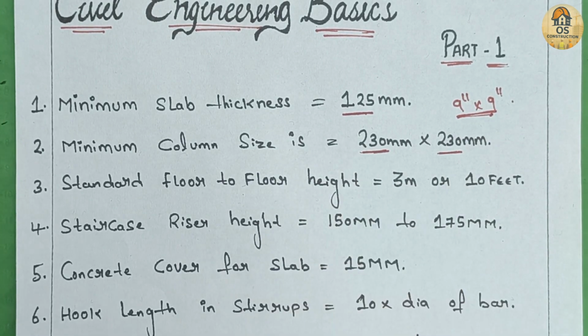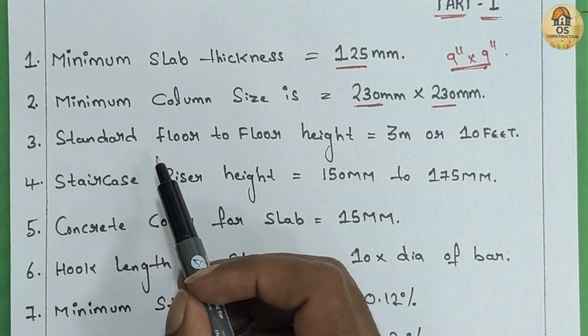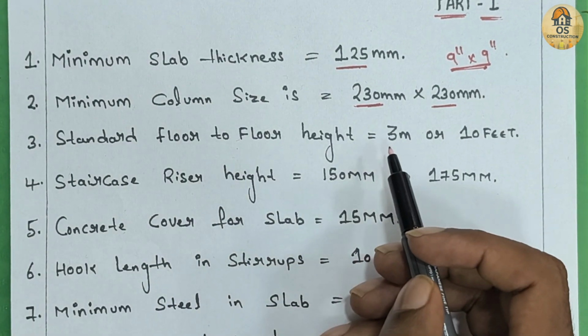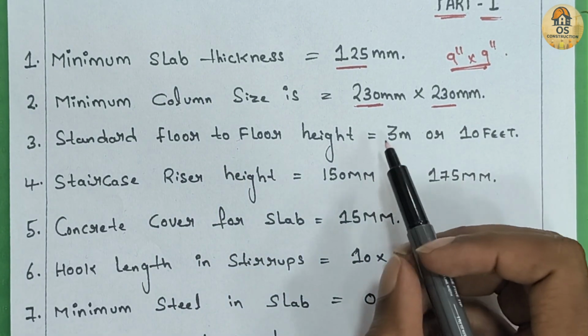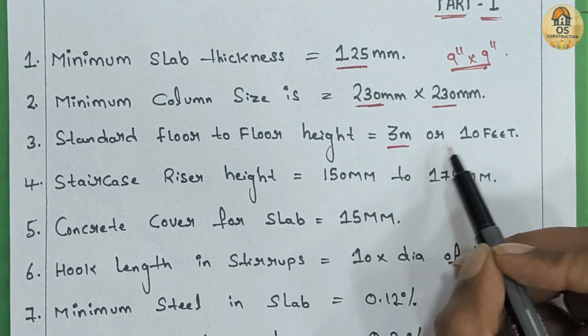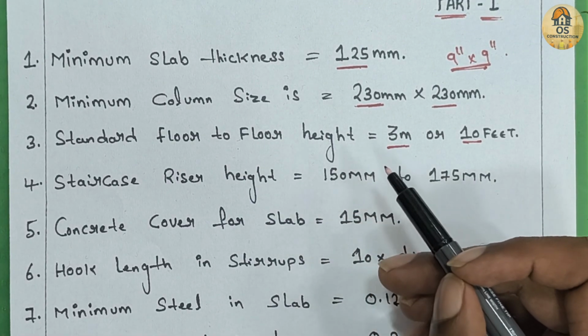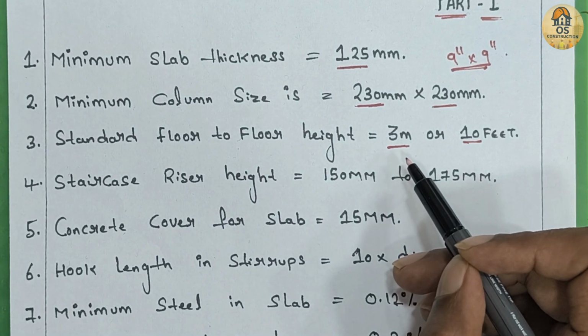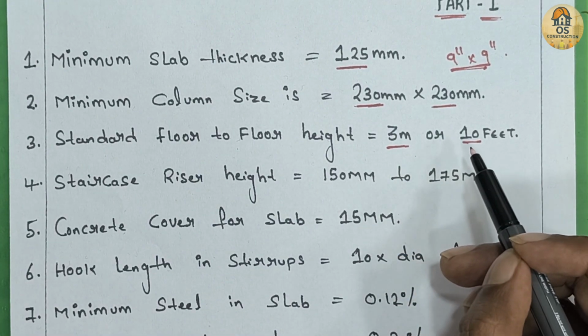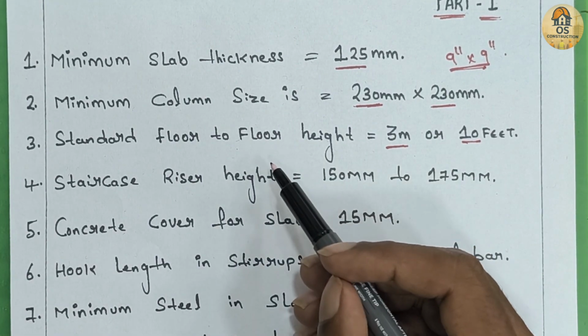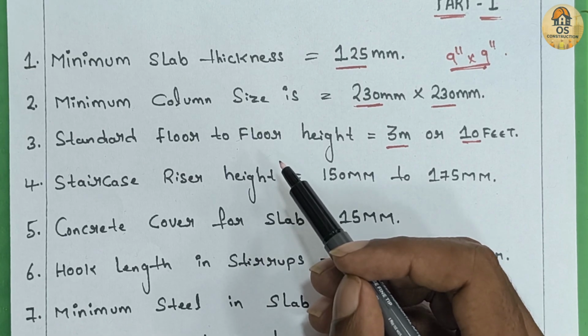Now third one, standard floor to floor height. Floor to floor height should be 3 meters, which is 10 feet. From one floor to the next floor, the height is usually 3 meters, which is equal to 10 feet. This gives proper room height, beam space and electrical fitting space.